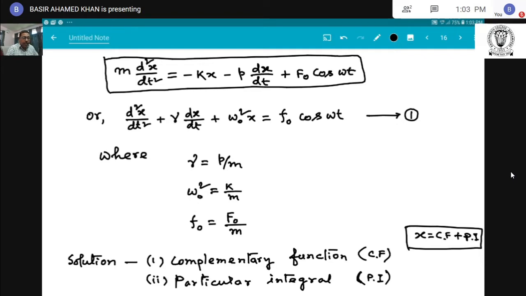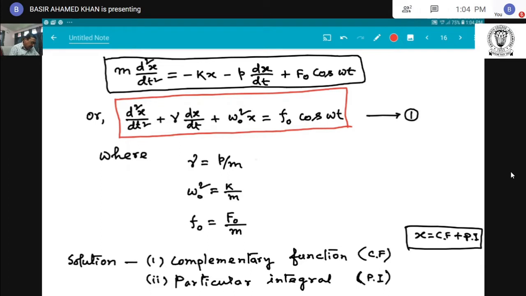Here I rewrite this equation as d2x/dt2 plus gamma dx/dt plus omega0 square x equal to f0 cos omega t, where gamma equal to p by m, omega0 square equal to k by m. k is the stiffness constant and m is the mass of the particle which executes the forced oscillation, and small f0 equal to capital F0 by m.